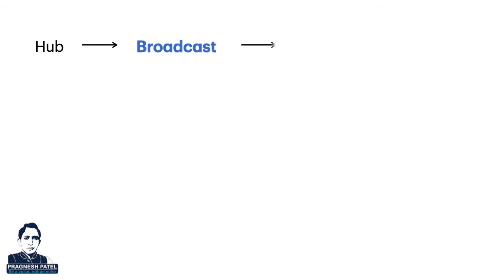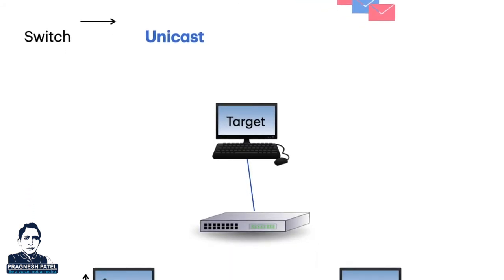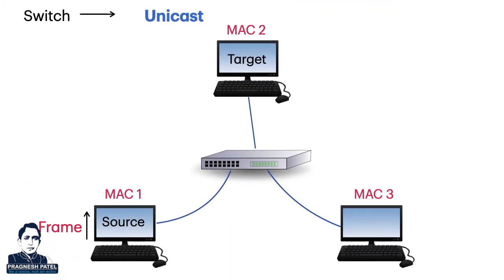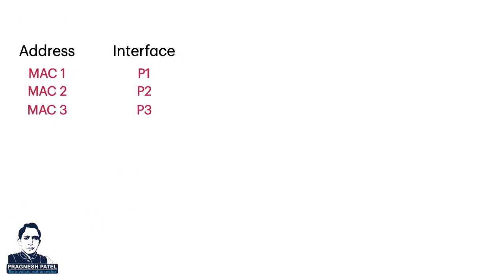Since a hub broadcasts a received frame, it increases unnecessary data traffic in a network. To overcome this limitation, a switch is used as a central device. A switch stores the MAC addresses of the devices connected to all its ports. The switch makes a table with the information of MAC addresses and port numbers of connected devices.